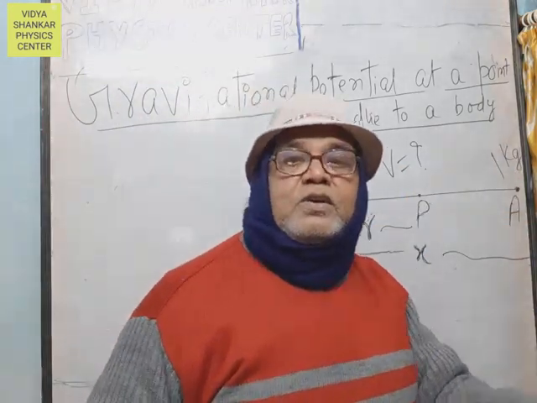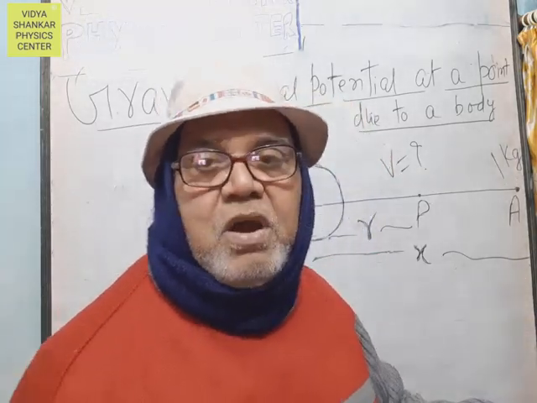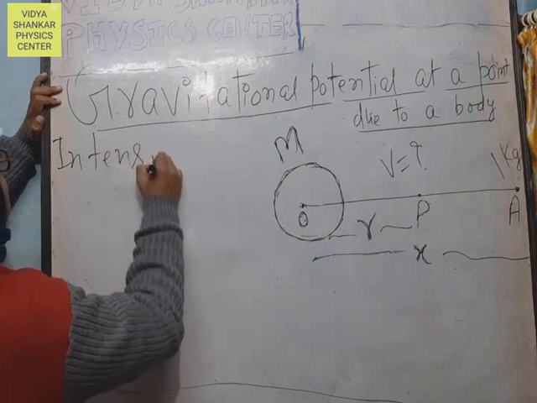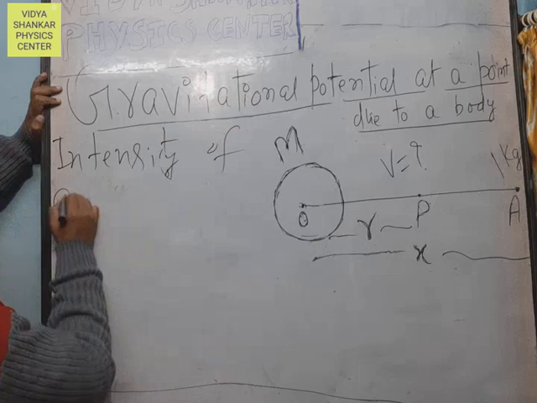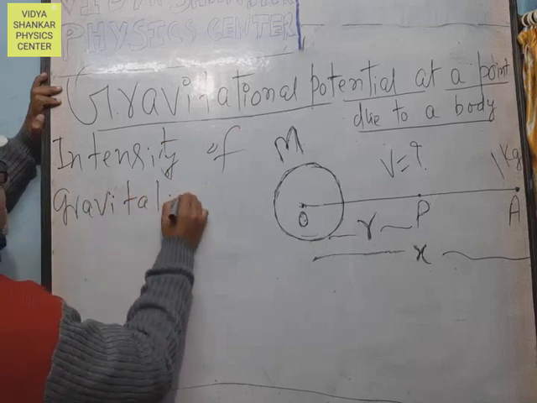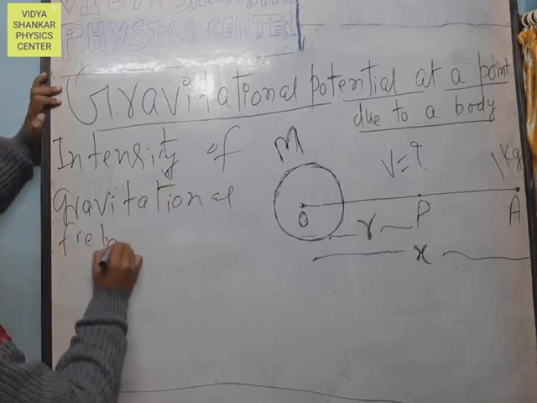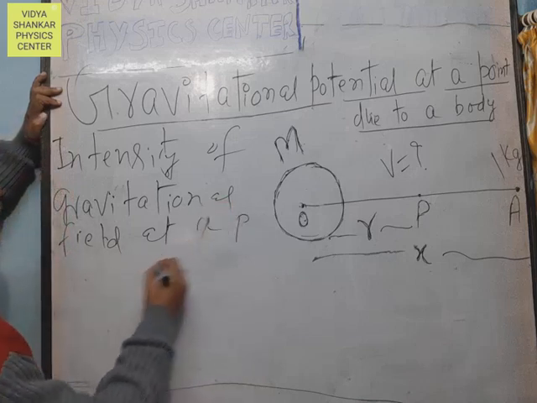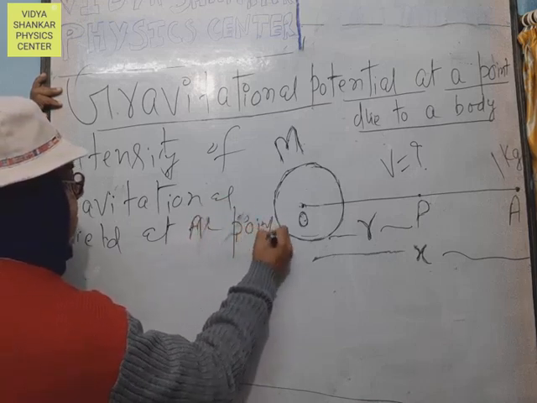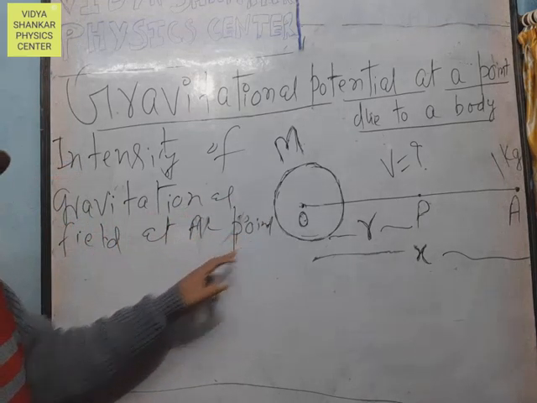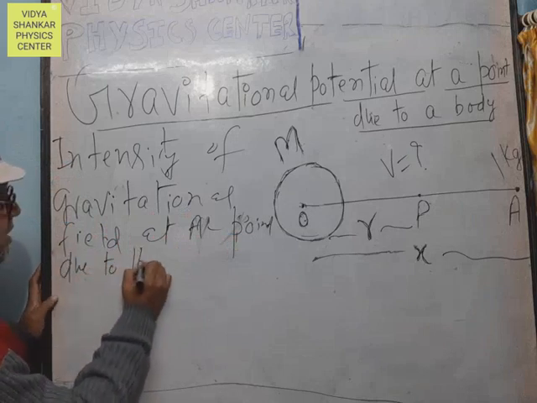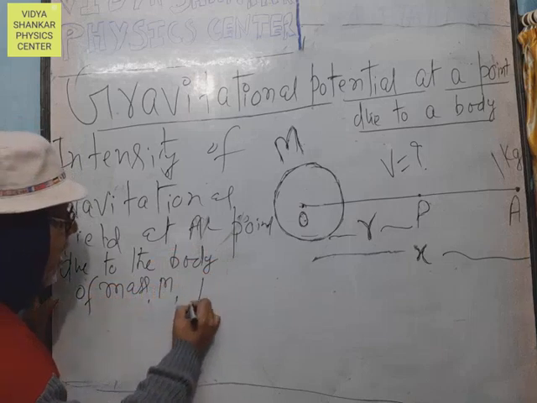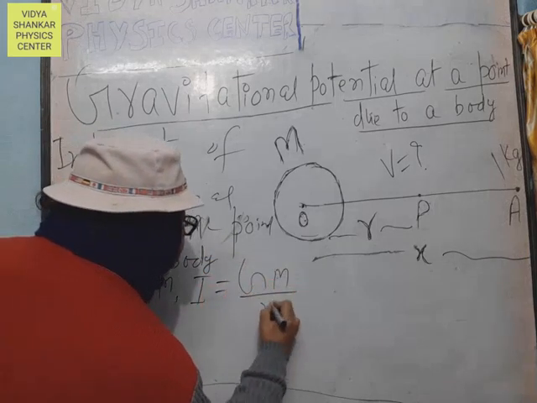First of all, let us write the expression for the intensity of gravitational field at point A, not point P, due to the body of mass capital M: I equals GM upon x square.